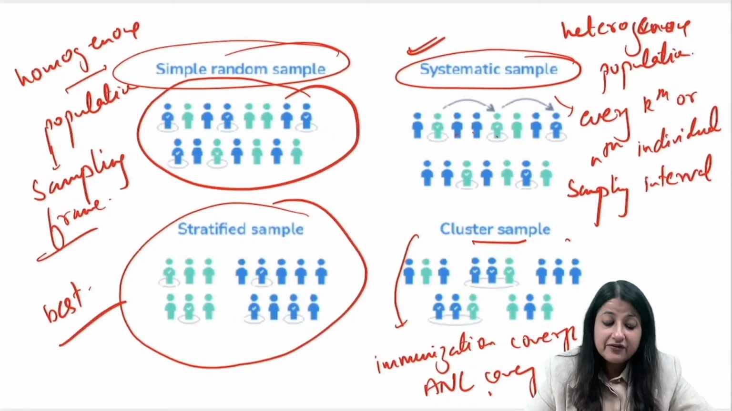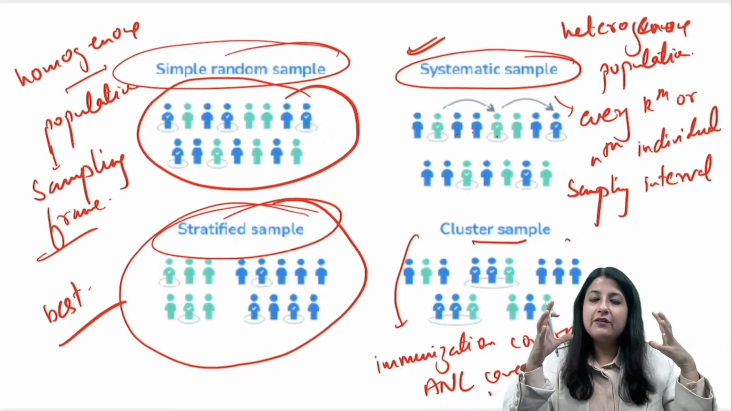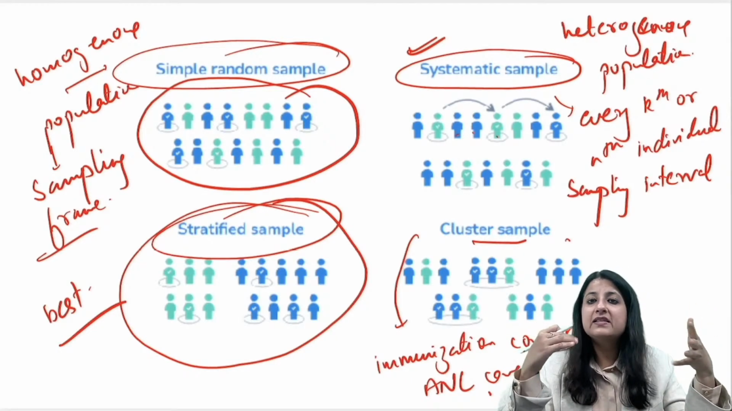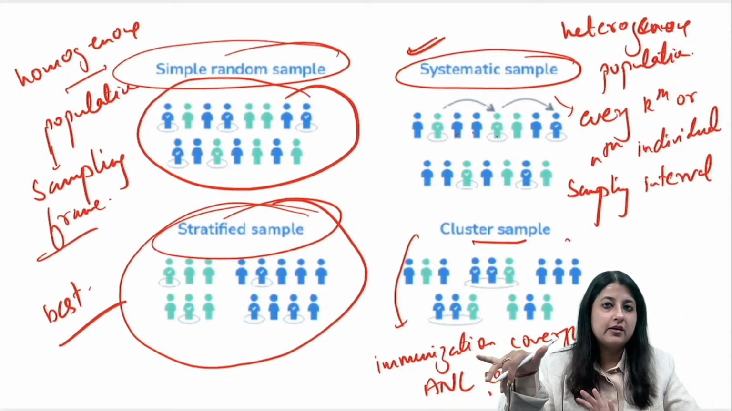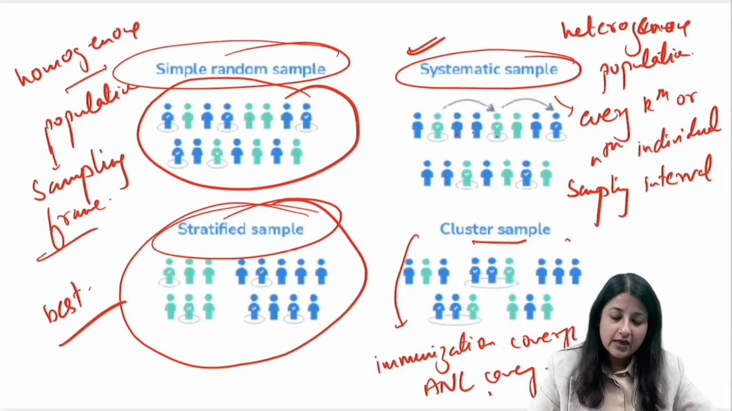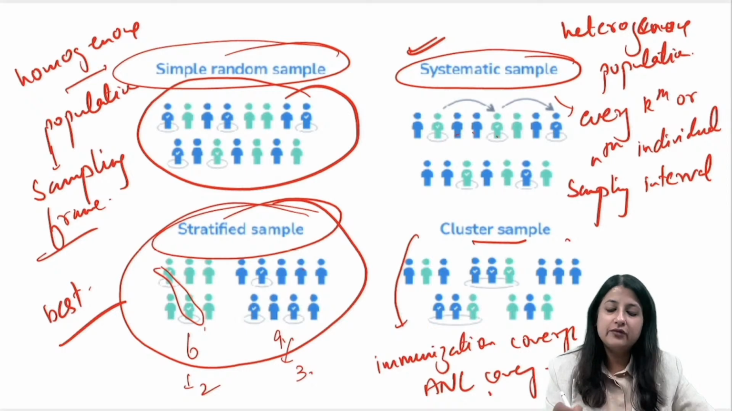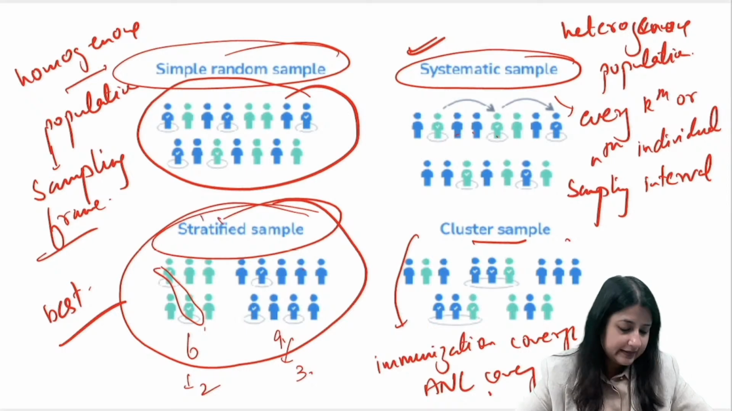ठीक है, stratified में सबसे अच्छा इसलिए होता है ना, क्योंकि if the population has more blue colors, in the sample also, it will have more. If the population has more green colors, in the sample also, it will have more green. जैसे यहाँ पे 6 थे, यहाँ पे 9 है, so in the sample I'm taking 2 greens, and यहाँ पे in the sample I'm taking 3 blues. So adequate representation of the population happens in a stratified sample.